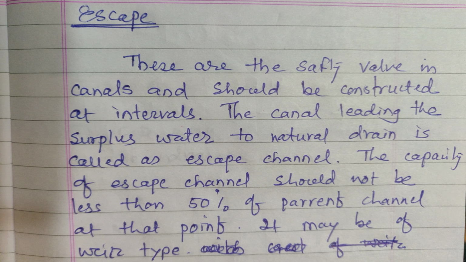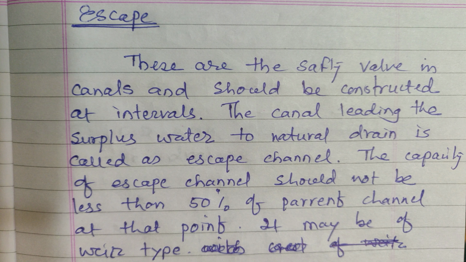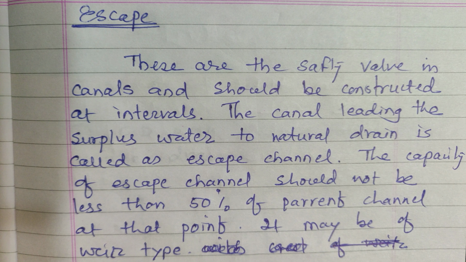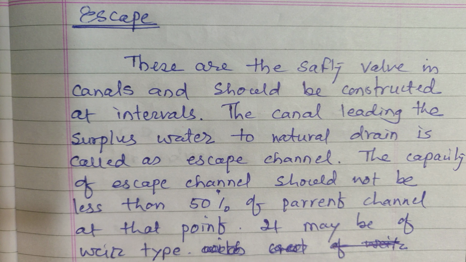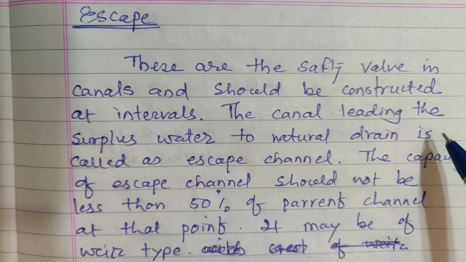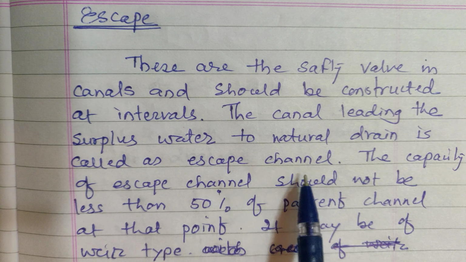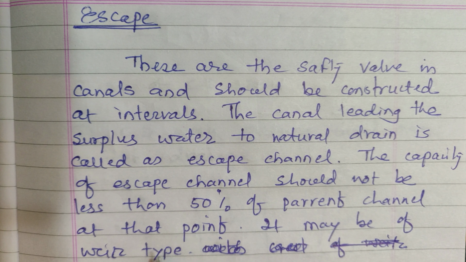In such cases, as soon as the water level rises above the FSL, full supply level, it has to overflow. For this, some structures are constructed in between the canal or at the end of the canal. These are nothing but a safety wall in the canal, and they should be constructed at intervals. The canal leading the surplus water to a natural drain is called an escape channel. The capacity of the escape channel should not be less than 50% of the parent channel at that particular point.